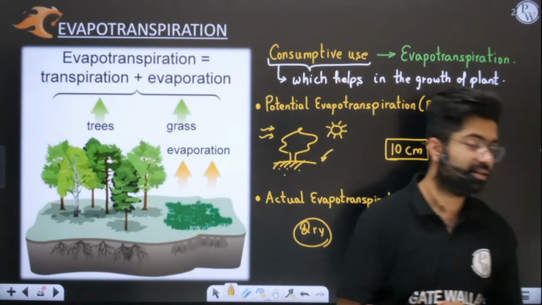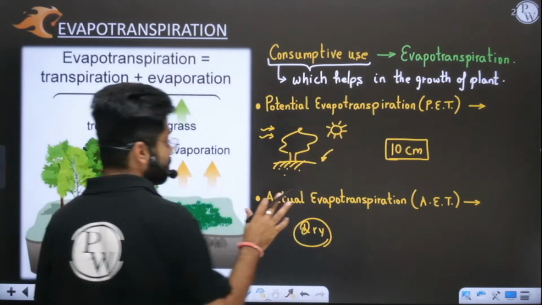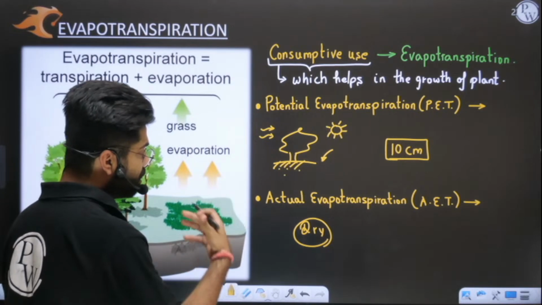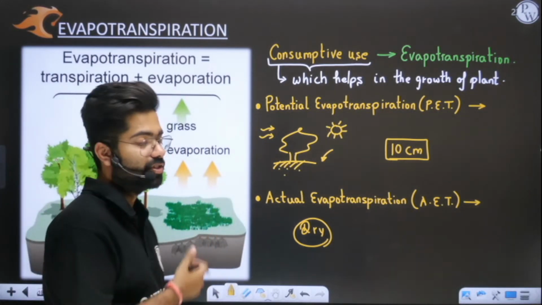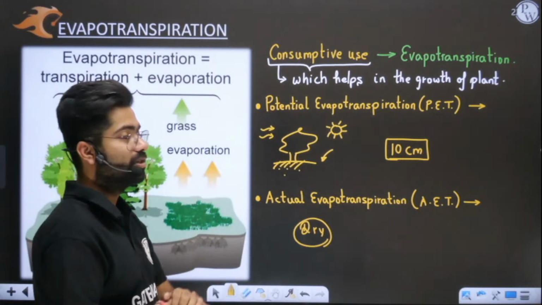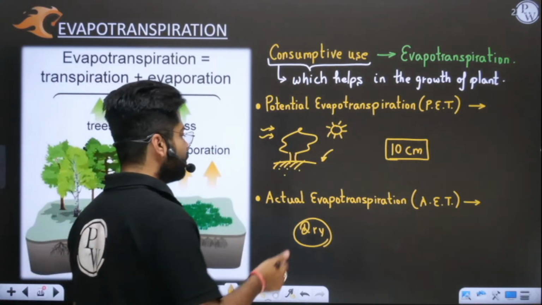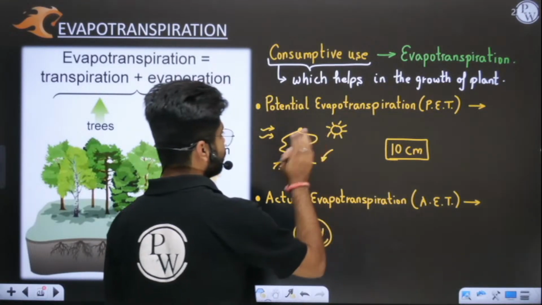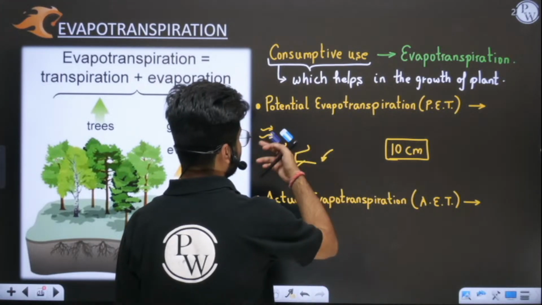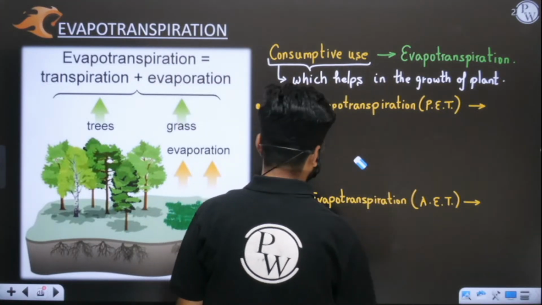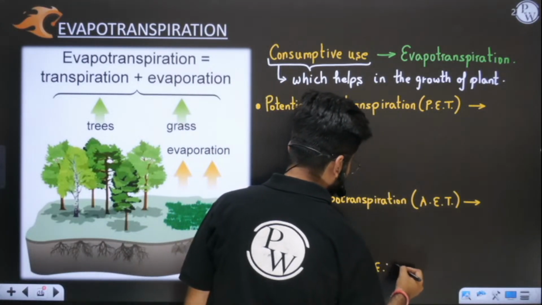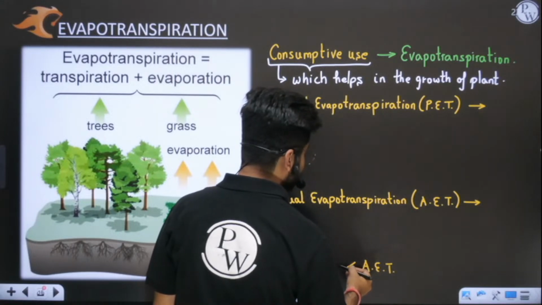So what I am saying here is that since actual evapotranspiration depends on real conditions, the present situation, the prevailing conditions, actual evapotranspiration will be less than potential evapotranspiration. But if in actual the conditions are almost equivalent to the ideal ones, then obviously actual evapotranspiration will be equal to potential evapotranspiration. So I will write here that actual evapotranspiration can vary. It can be as low as 0.